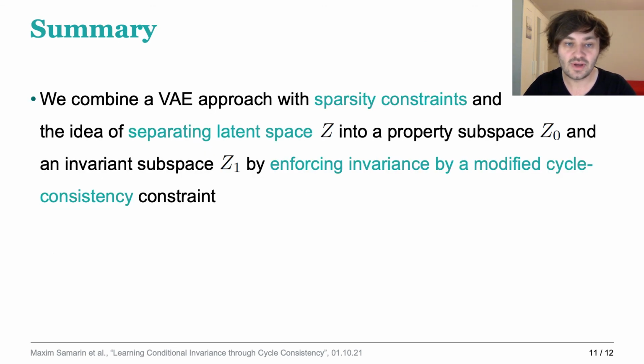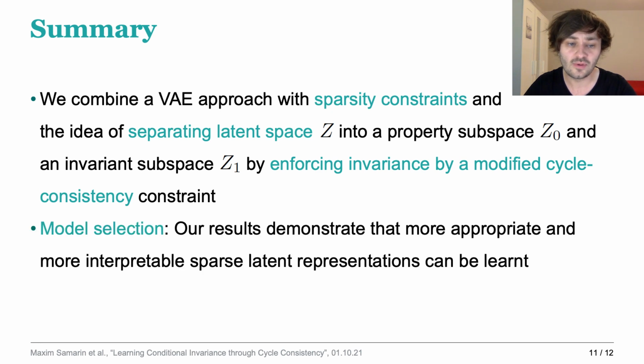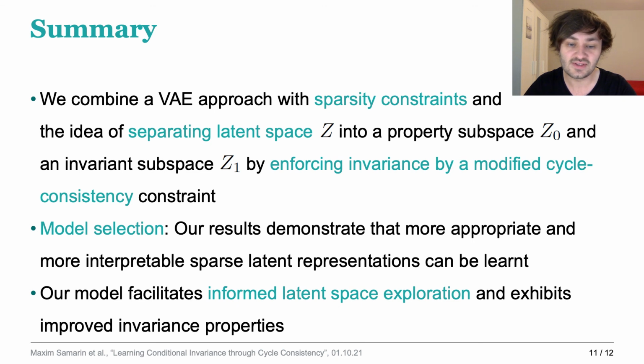So in summary, we combine a VAE approach with sparsity constraints, which I didn't go too much into detail in this presentation, with the idea of separating latent space Z into a properties subspace Z0 and an invariant subspace Z1 by enforcing invariance by a modified cycle consistency constraint. Our model performs model selection, as our results demonstrate that a more appropriate and more interpretable sparse latent representation can be learned. And also our model facilitates informed latent space exploration that exhibits improved invariance properties.